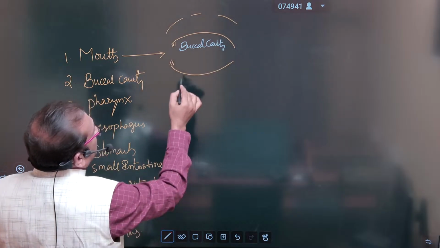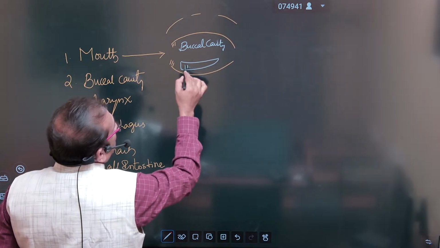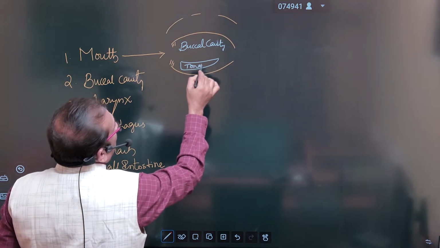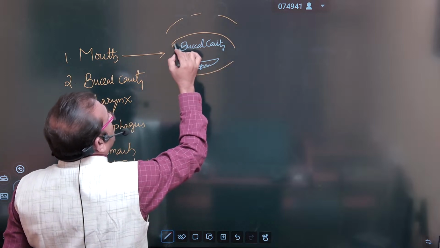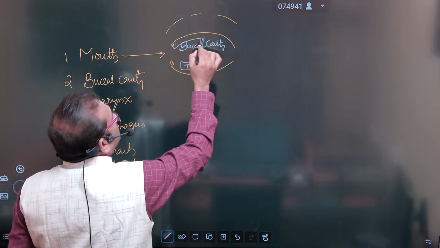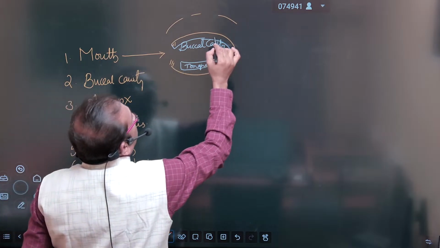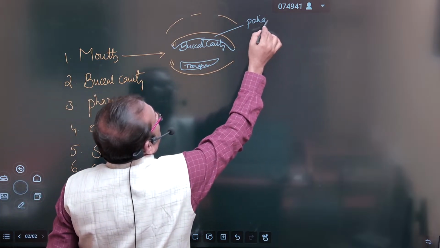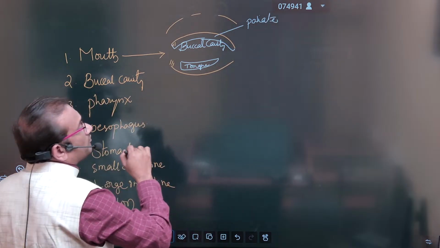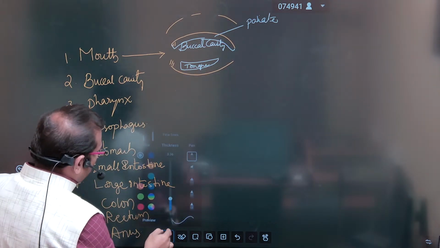In the buccal cavity, there is a tongue. This is called the tongue. The roof of the buccal cavity is known as the palate. The palate has two parts.